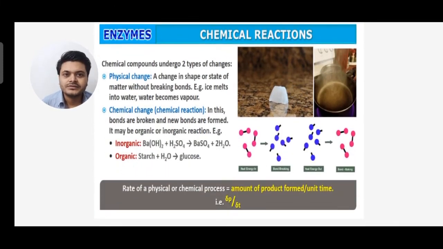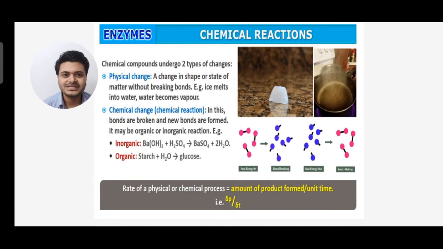Next, coming to chemical reactions. Chemical compounds undergo two types of changes: one is physical change and the other is chemical change. So what is a physical change? A change in shape or state of matter without breaking bonds. Example, ice melts into water and water becomes vapor. So ice is converted into water and water into vapor.